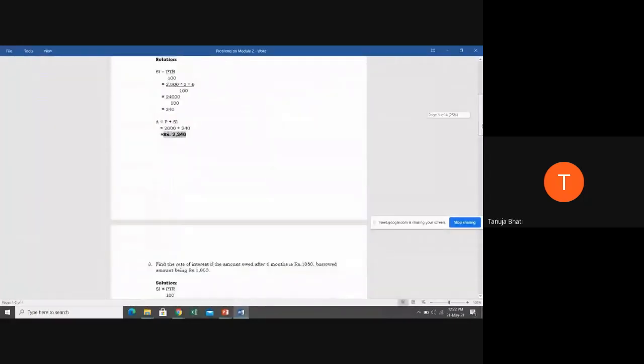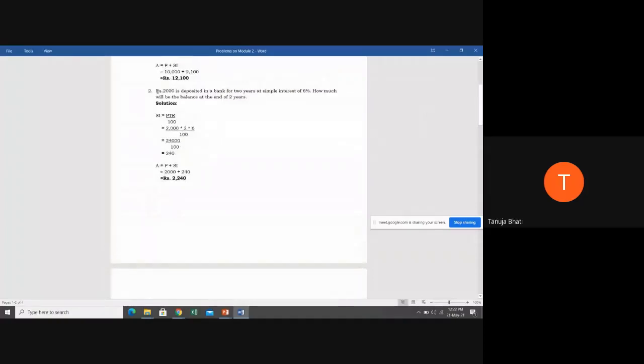Next, is this particular problem clear? It was similar to problem number 1. So is this problem clear to everyone?